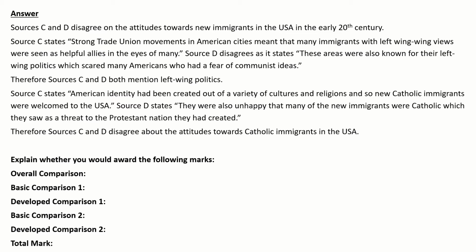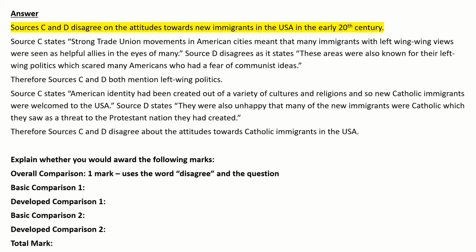It goes on to say, source C states, American identity had been created out of a variety of cultures and religions, so new Catholic immigrants were welcome to the USA, whereas source D states, they were also unhappy that many of the new immigrants were Catholic, which they saw as a threat to the Protestant nation they had created. Therefore, sources C and D disagree about the attitudes towards Catholic immigrants in the USA. So, we'll have a look at whether we get the different marks.